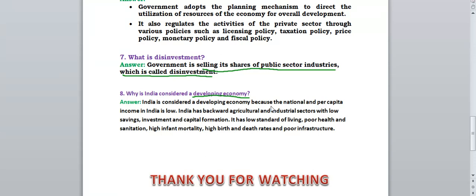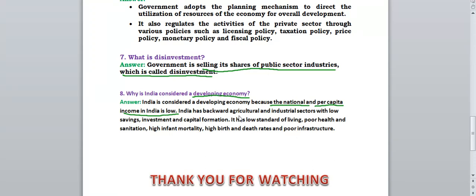Why is India considered a developing economy? Because the national and per capita income of India is low. What is national income? The total income of the country, that is called the national income. The national and per capita income of the country is very low. That's why it is considered a developing economy.